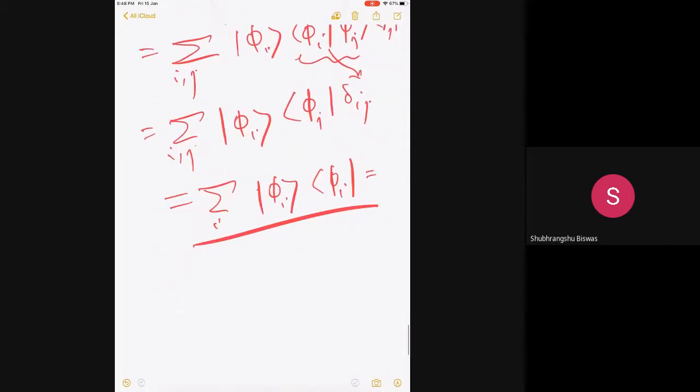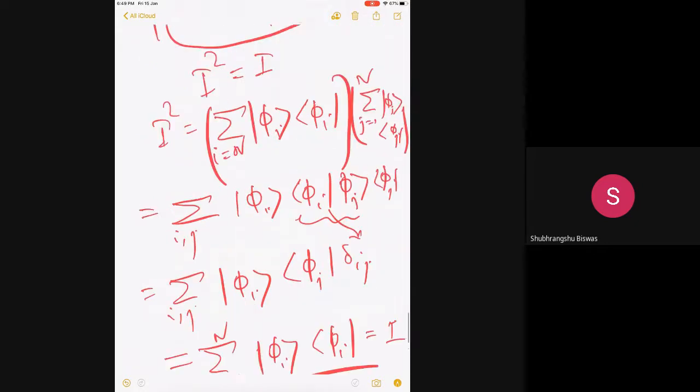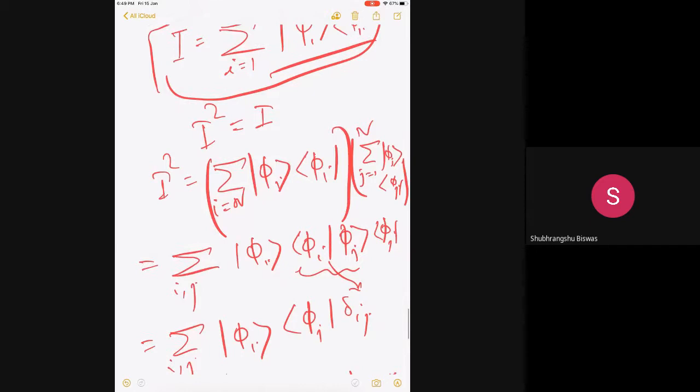Of course the identity operator is idempotent, you know that, but I'm just doing this exercise to tell you how to manipulate. Don't use i and i here, that's not necessary. You can use j, and because they're orthonormal, it will anyway become j equal to i.